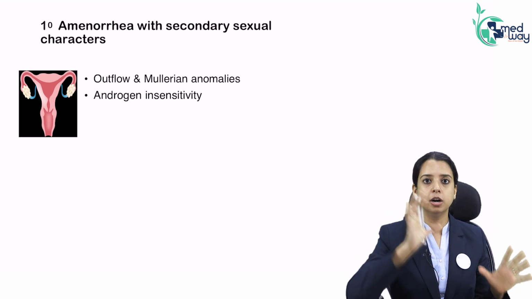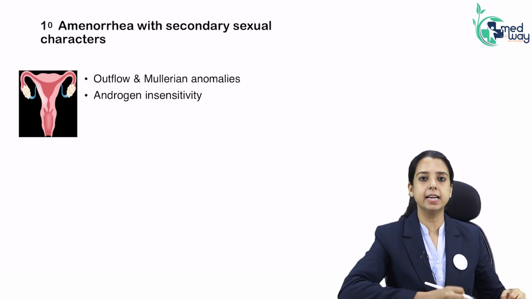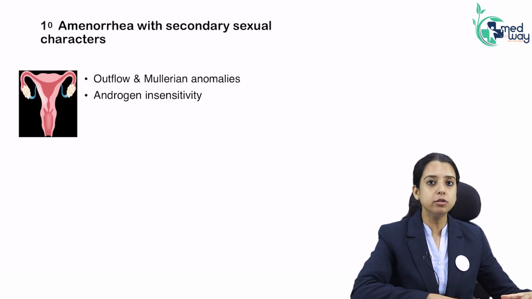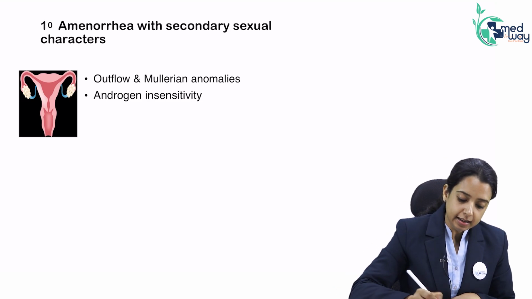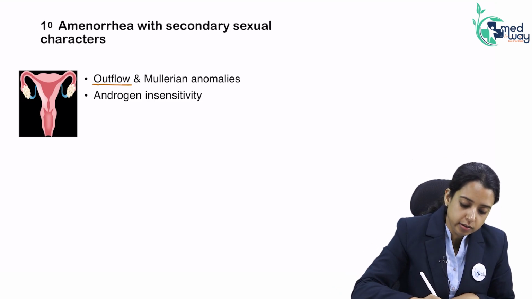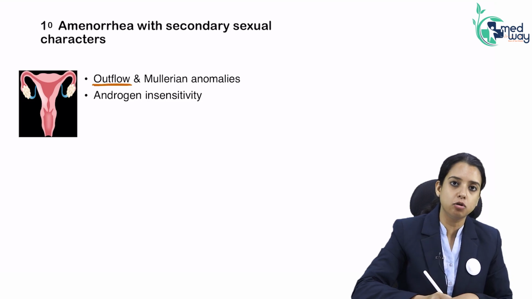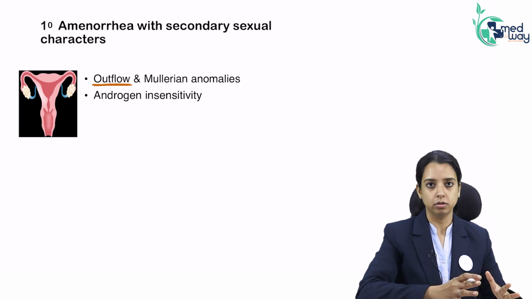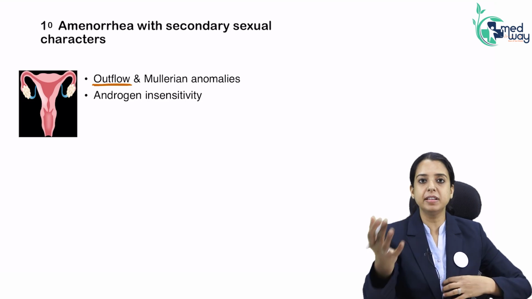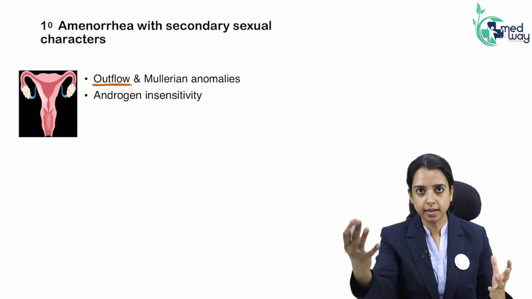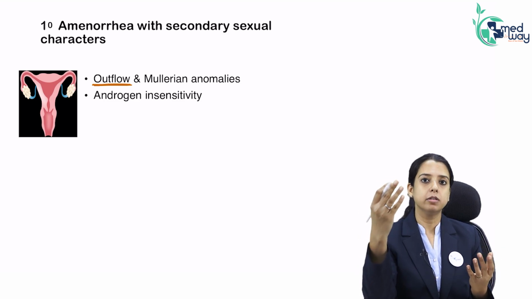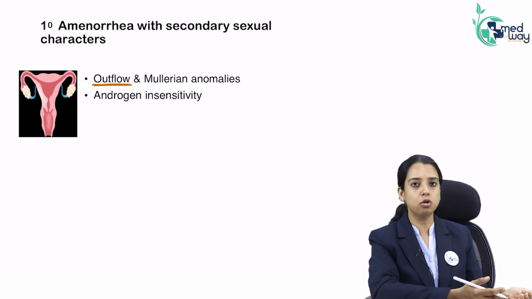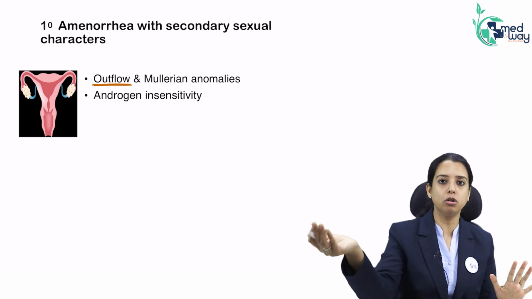So a girl with primary amenorrhea with secondary sexual characters present, what will you think of? A problem in the uterus or vagina. The problem could first be that outflow is the problem, that the uterus and vagina are normal but the blood is not coming out. So what is menses? Menses is the visible bleeding, isn't it? The visible blood discharge is menses. So when the bleeding is happening but it is not visible due to some obstruction, it is also amenorrhea.